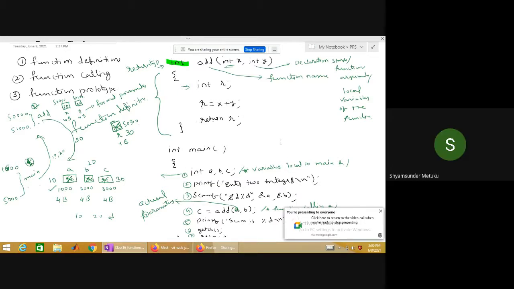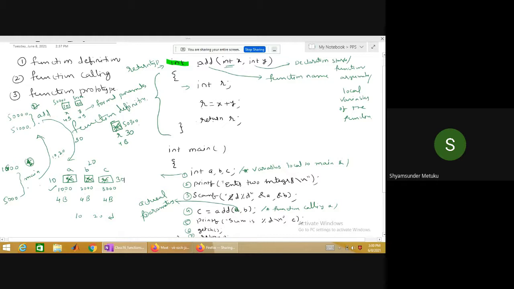Now there is a question. Did I use a function prototype or a function declaration in this program? No, sir. No, the reason is whenever the function definition is happening before the main, then the function prototype is optional. The reason being, whenever this program is going to be scanned, first what is going to be scanned?